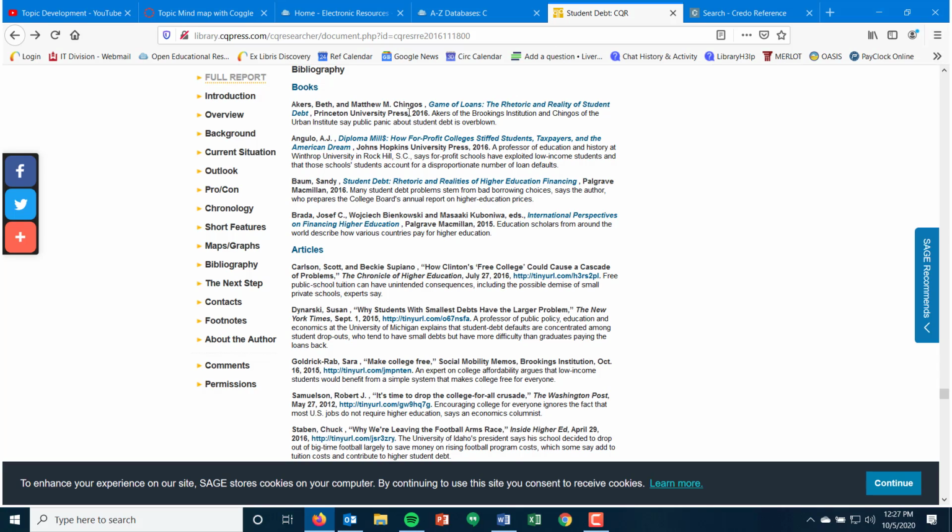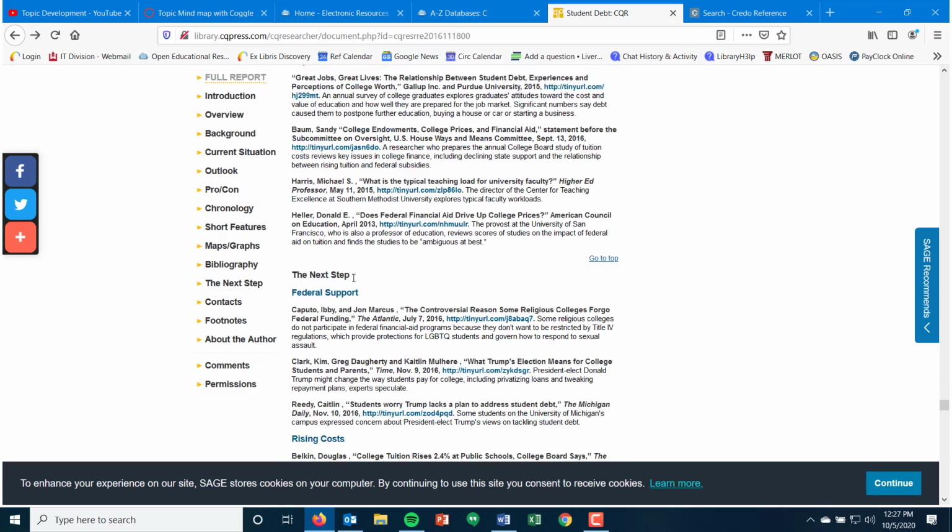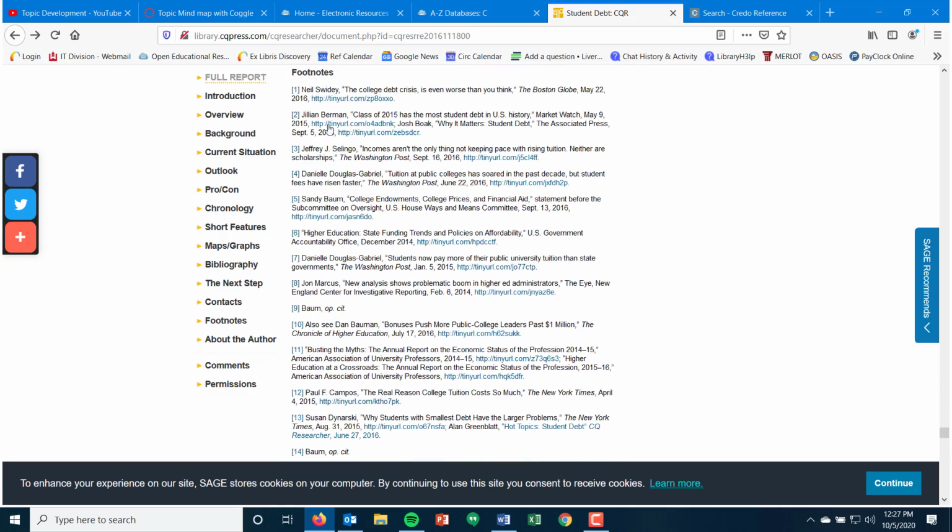A lot of good things about these library resources is they can be a springboard to finding other research. This is a good example of that: you want to learn more about this, here are some books and articles we suggest. Then finally, down at the bottom, you get all of their footnotes, which are their citations.